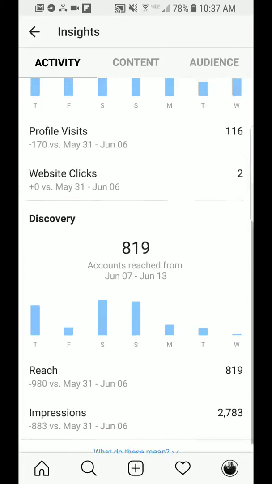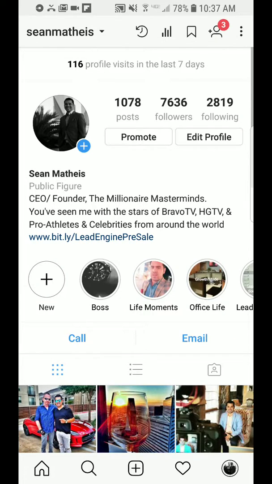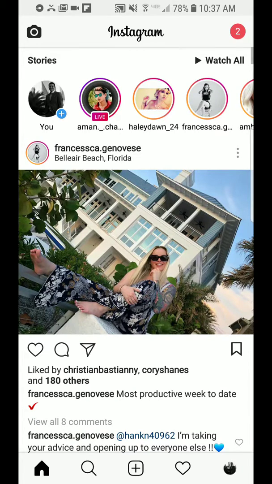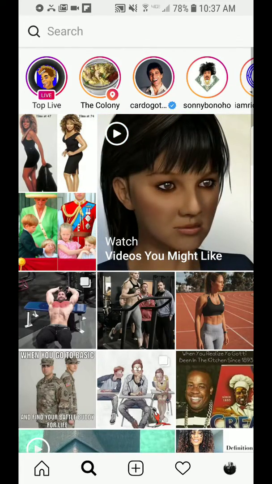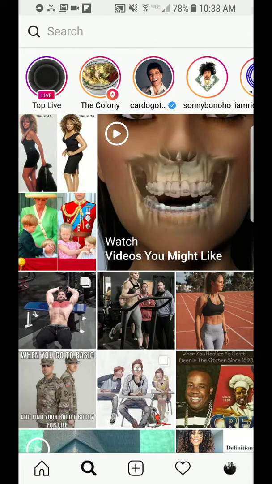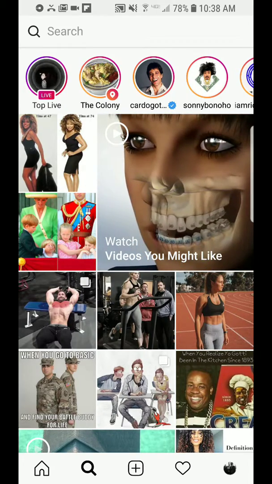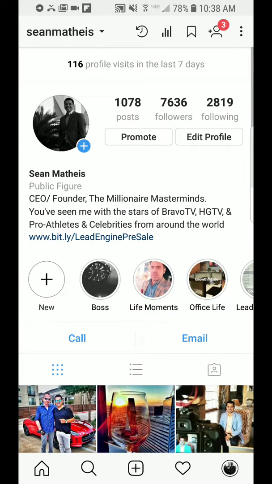It shows you where you're getting all of your people. So discovery means these are people that are finding you through the discovery. When they log into their homepage, this is the discovery, and they can search by hashtag, by topic, or whatever the case might be. So that's why it's important to make sure you use hashtags with each of your posts, to help you get put into that discovery feed for people to find you organically.